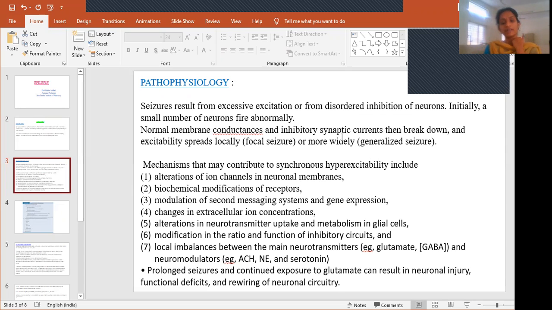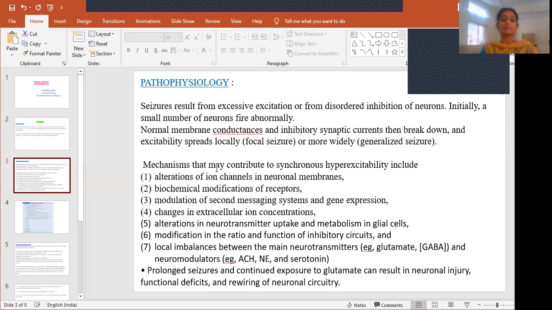As I said, when a small number of neurons fire abnormally, what does it do? It changes the membrane conductance and also the inhibitory synaptic currents. All of them will be damaged, broken down. At that time, whatever excitation is there will spread locally to a particular region, or widely. If it is local, we call it a focal seizure. If it is widespread, we call it a generalized seizure.